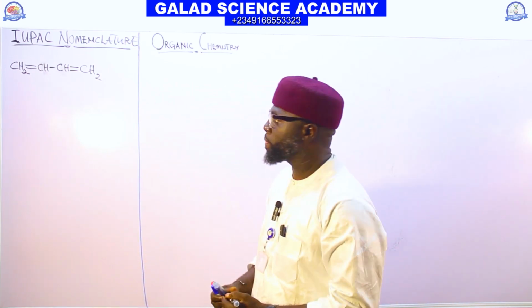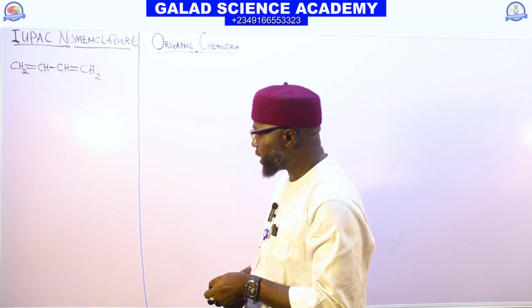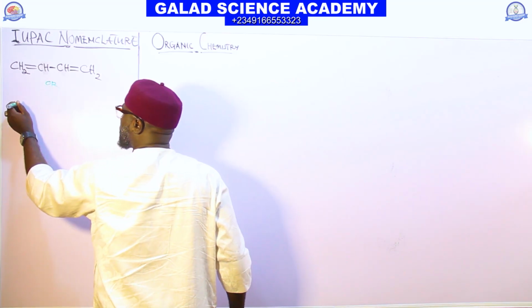Look at this structure. Let me draw the bond line. Do you know that this structure can also be in this form?